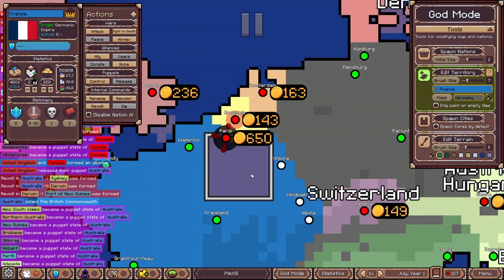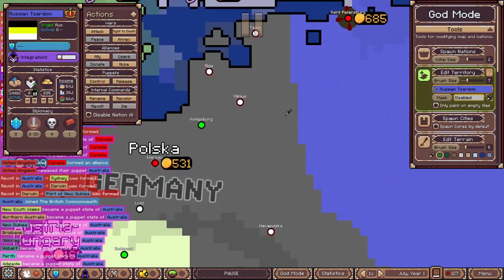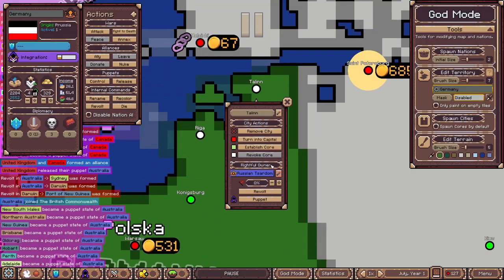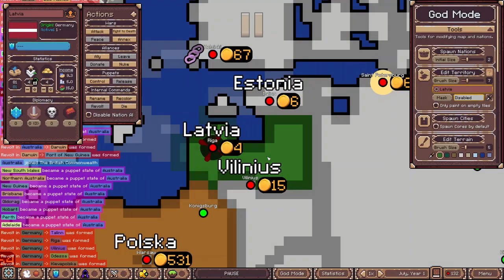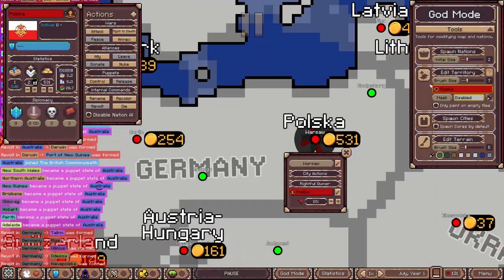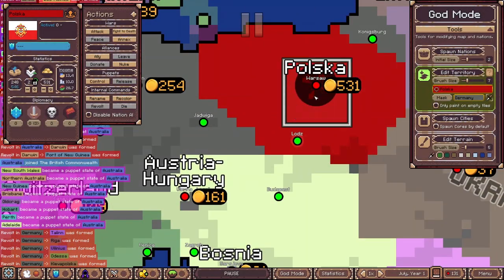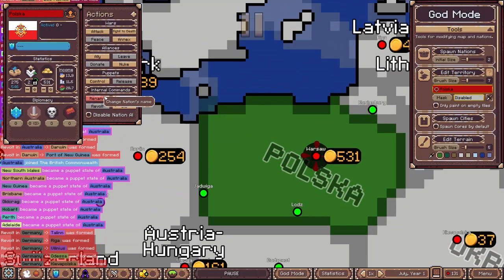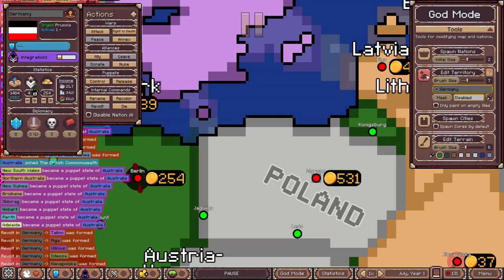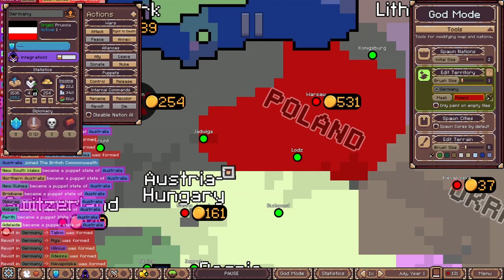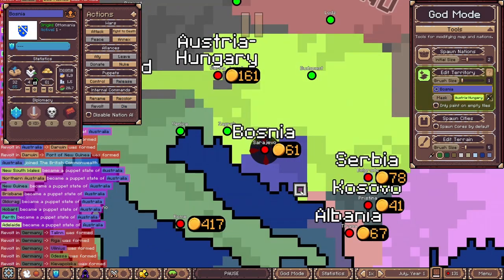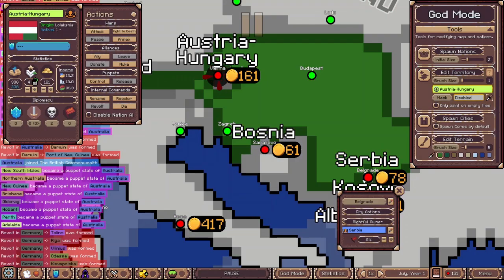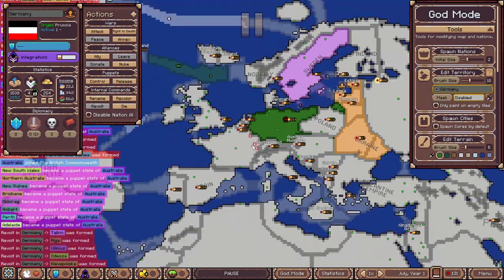On the Eastern Front, the Russian Tsardom left the war and the Germans made all of their occupied territory from Russia some puppet states. There was Estonia, Latvia, Lithuania, and Ukraine. With the help of their allies, Polska was able to push Germany back and liberate their lands. They even took some German lands but lost those. Also, they renamed themselves to Poland. Bosnia also got their land back, and so did Serbia.